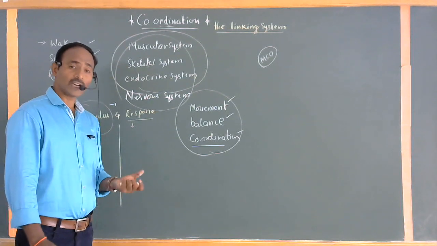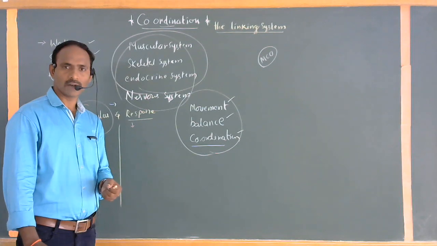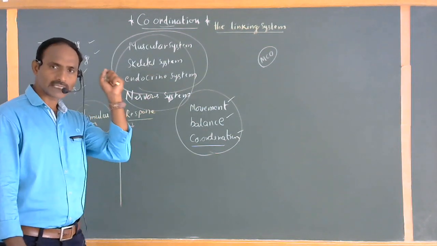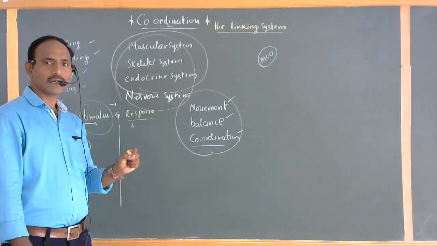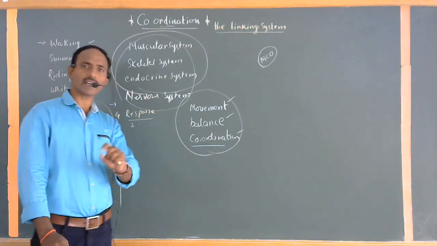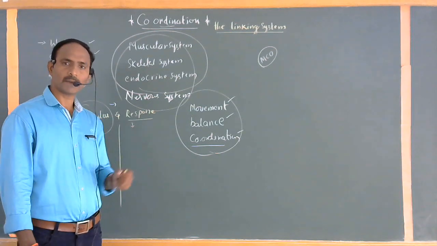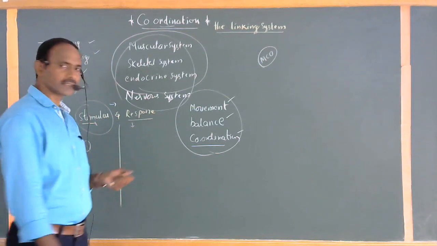For example, a sunflower moves towards the direction of the sunshine, towards the sun. Focusing sunlight on the flower is commonly called a stimulus. Depending upon the sunshine angle, that particular flower automatically moves in that direction, and that is called the response itself. Now, we can make a number of examples for stimulus and response.